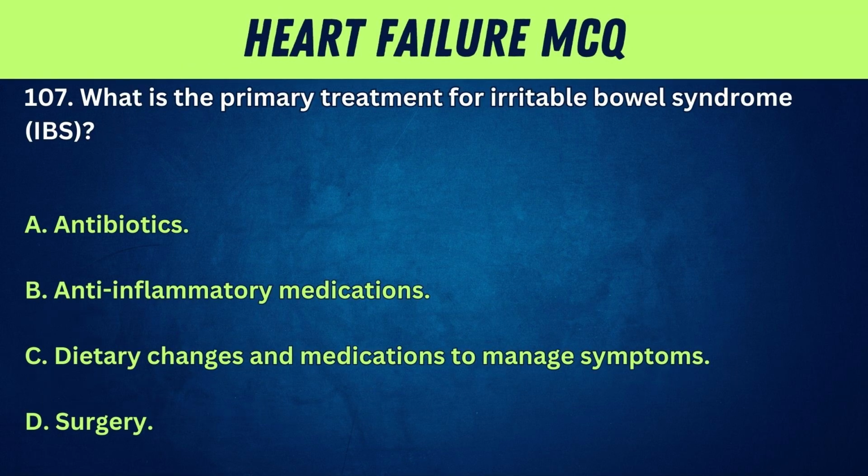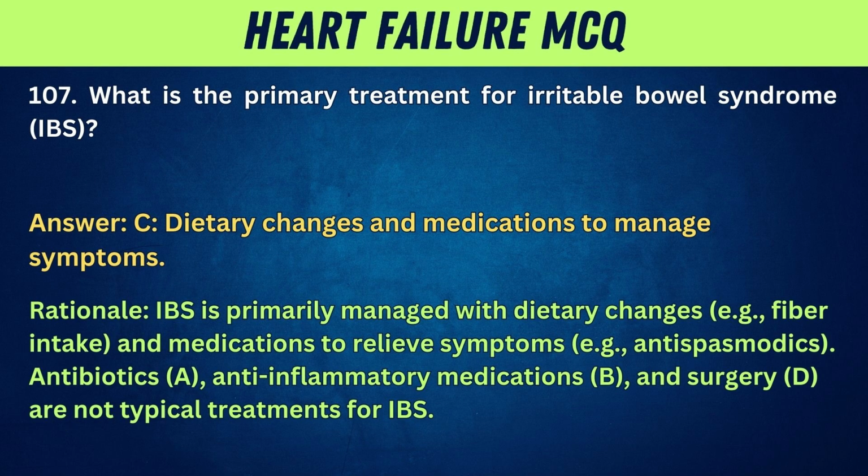107. What is the primary treatment for irritable bowel syndrome, IBS? A. Antibiotics. B. Anti-inflammatory medications. C. Dietary changes and medications to manage symptoms. D. Surgery. Answer: C. Dietary changes and medications to manage symptoms. Rationale: IBS is primarily managed with dietary changes, e.g., fiber intake, and medications to relieve symptoms, e.g., antispasmodics. Antibiotics, A, anti-inflammatory medications, B, and surgery, D, are not typical treatments for IBS.